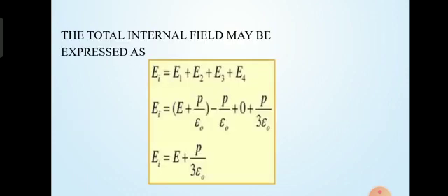The total internal field may be expressed as Ei = E1 + E2 + E3 + E4. From that, by substituting all the electric fields, Ei = E + P/epsilon naught minus P/epsilon naught plus 0 plus P/(3 epsilon naught). From that we can write Ei = E + P/(3 epsilon naught).